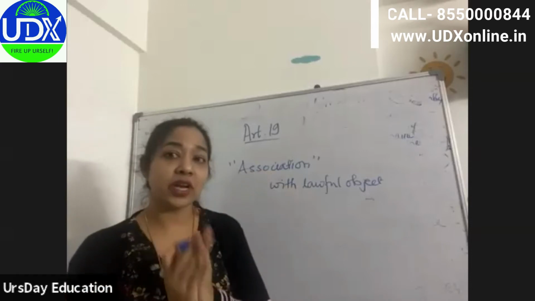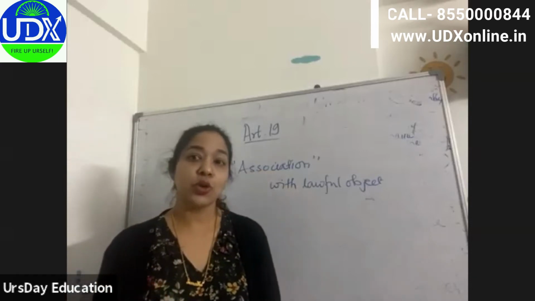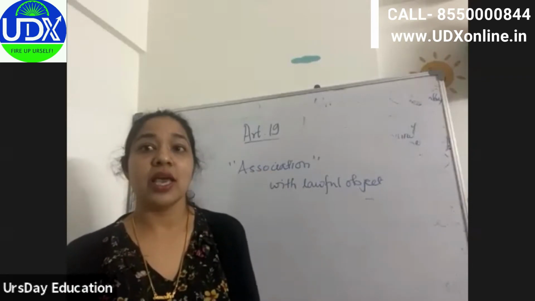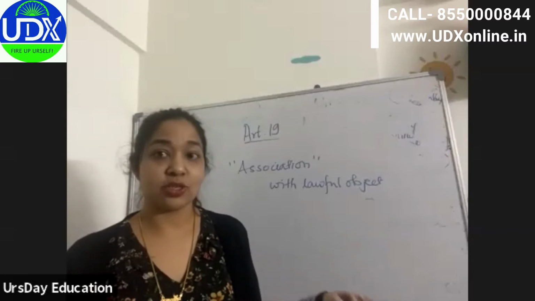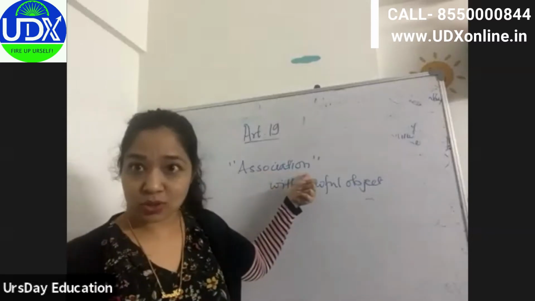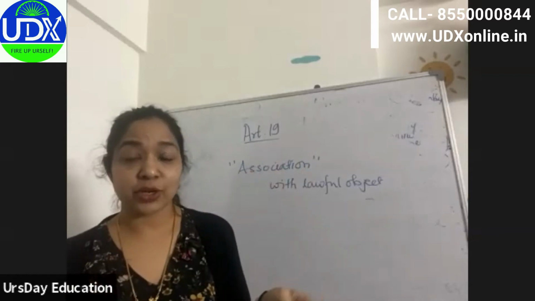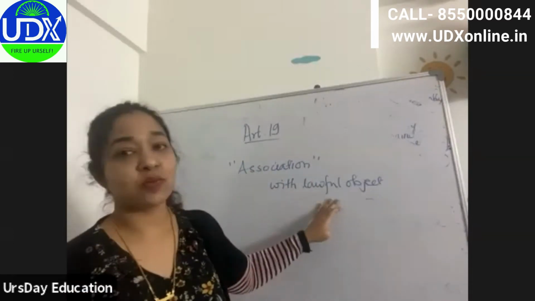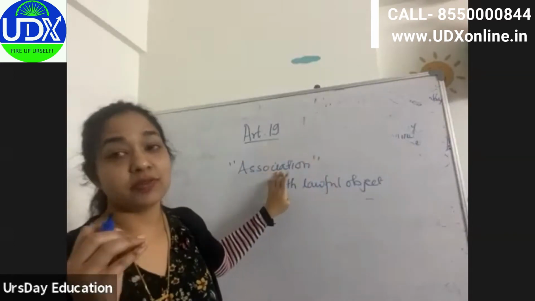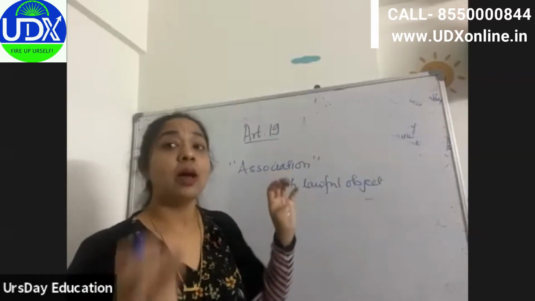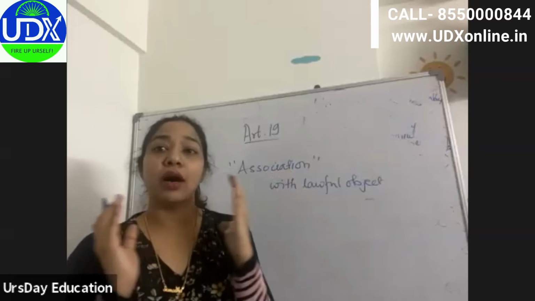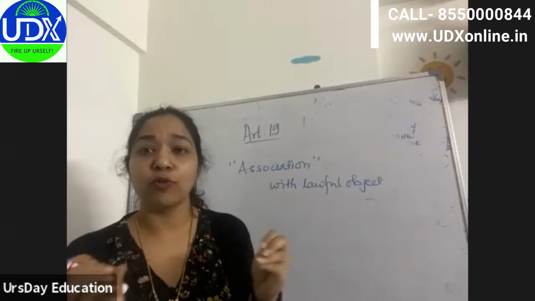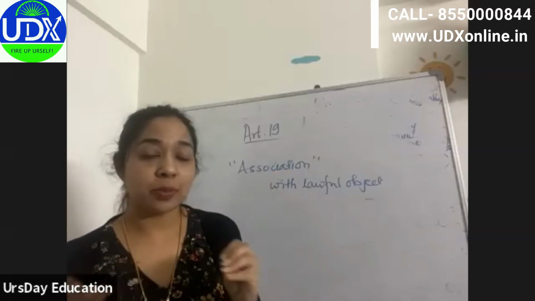Okay, so this is freedom to form association. You can say that Lions Club is also one of the associations. Students organization, ABVP is also an organization. Students association. Then trade unions, right? You would have heard about it. Trade unions, like management unions. So all these things will fall under the association, which is freedom to form association. But again, here also, the purpose of forming this association should be a lawful object. It shouldn't be unlawful.